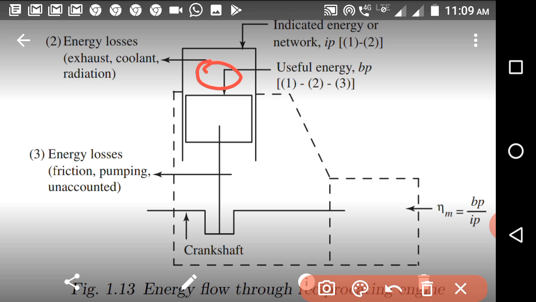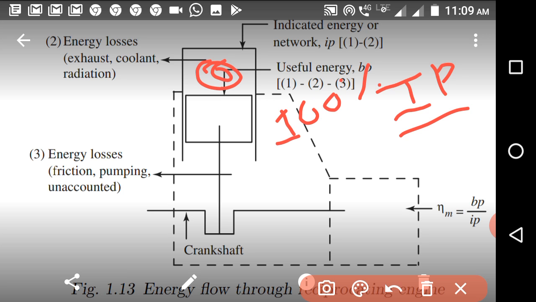Whatever the heat energy created inside the cylinder at this time, that is the indicated power, and we have discussed this in previous lectures. If we take the heat supplied due to the combustion of fuel inside the cylinder as 100%, this 100% of thermal energy liberated from the combustion of fuel will not convert entirely into crankshaft power.